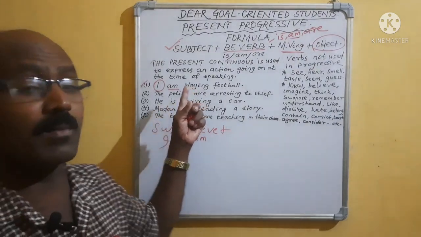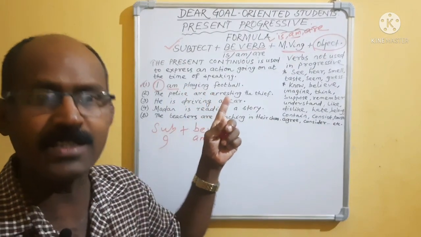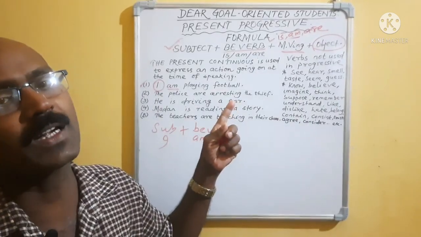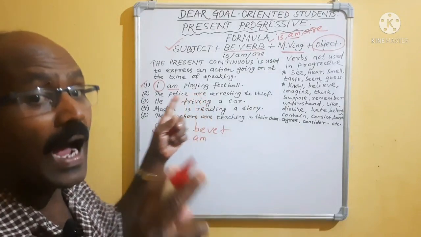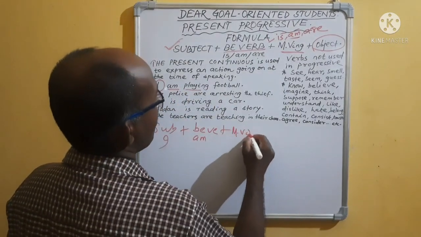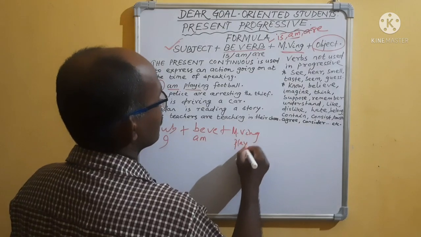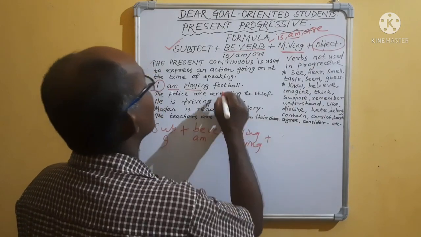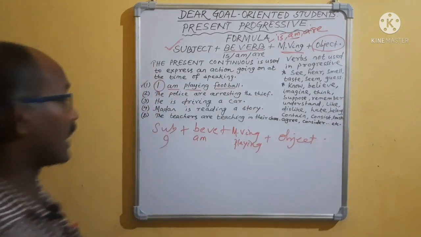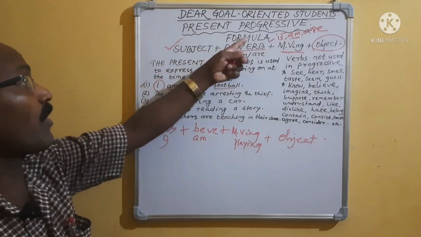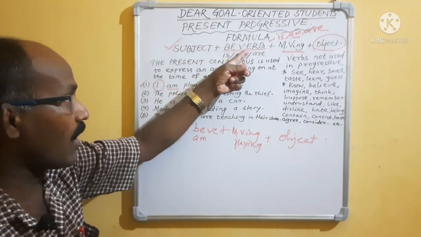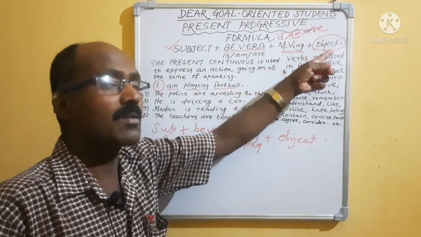Who is the main verb? Main verb is play. Play, played, played. Play is present, played is past, played is past participle form. But here what will we do? We take the ing form of the main verb: playing. That means that is playing. Clear? Then what is this? Object. This is the general formula. That means what is the formula? The formula of present progressive is subject plus be verb plus main verb ing plus object.